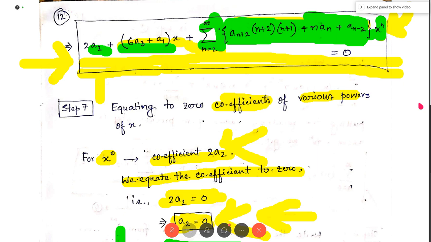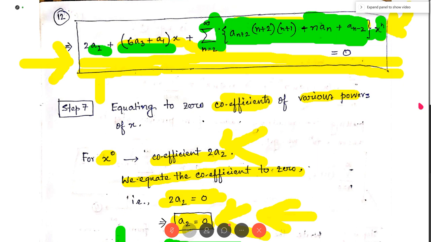Then I rewrite this form, that is, we write the greatest coefficient a n plus 2 in terms of the fellow coefficients a n and a n minus 2.